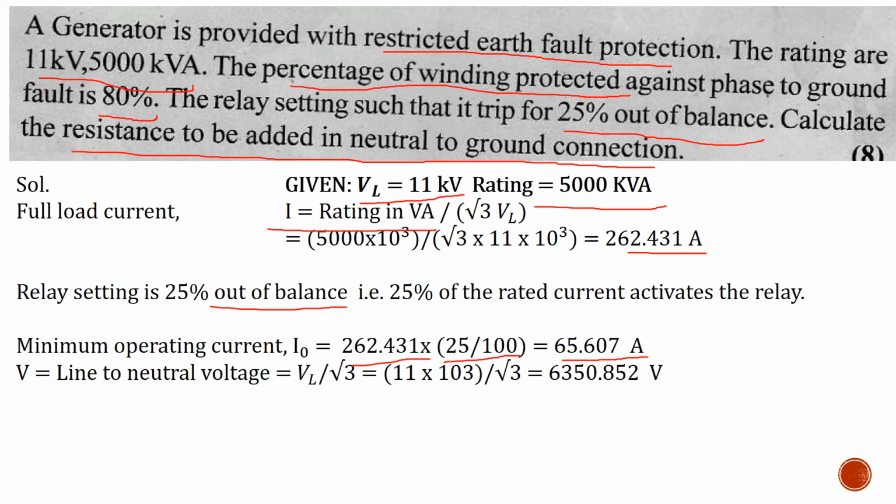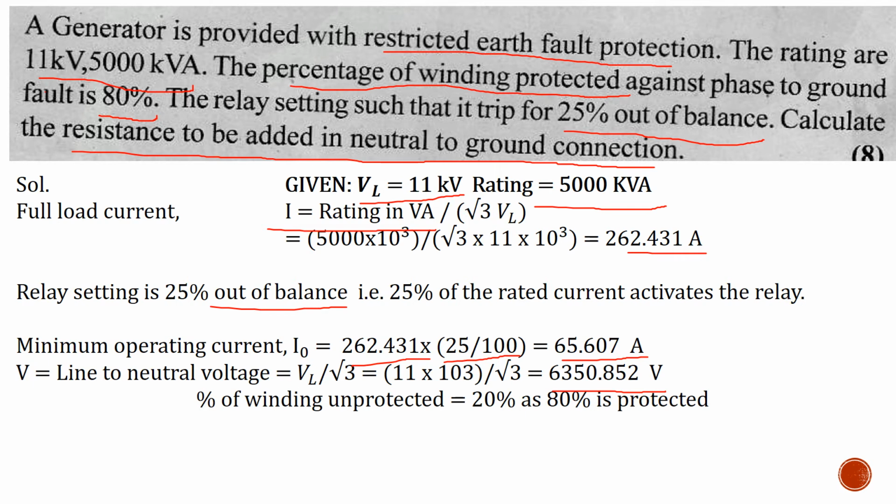Line to neutral voltage: we are provided with the line voltage, so we need to calculate the line to neutral voltage. Line to neutral voltage comes out to be 6350.852 volt.